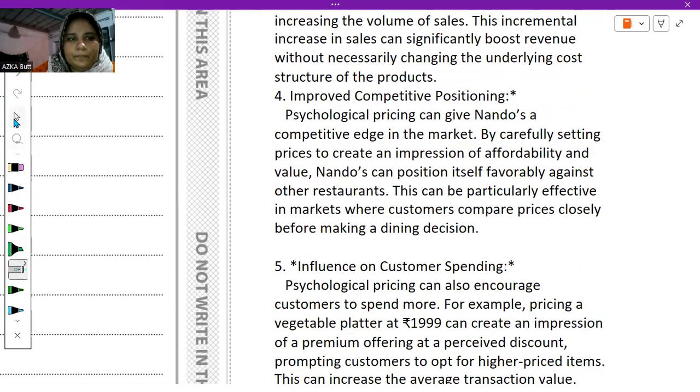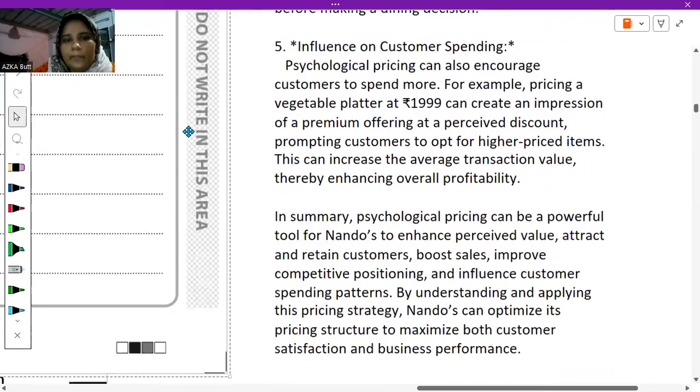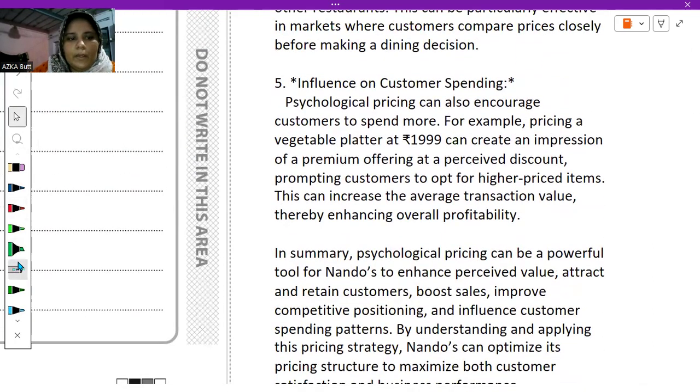And the last one would be the influence on customer spending. So that's my fifth advantage. Psychological pricing can also encourage customers to spend more. For example, pricing a vegetable platter at 19.99 can create an impression of a premium offering at a perceived discount, prompting customers to opt for higher price items. This can increase the average transaction value, thereby enhancing overall profitability.